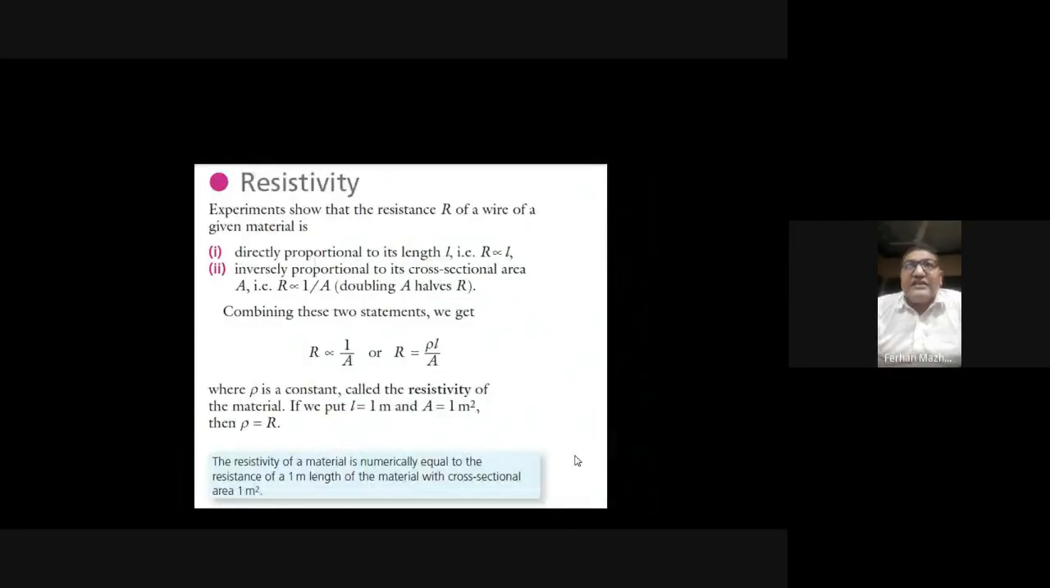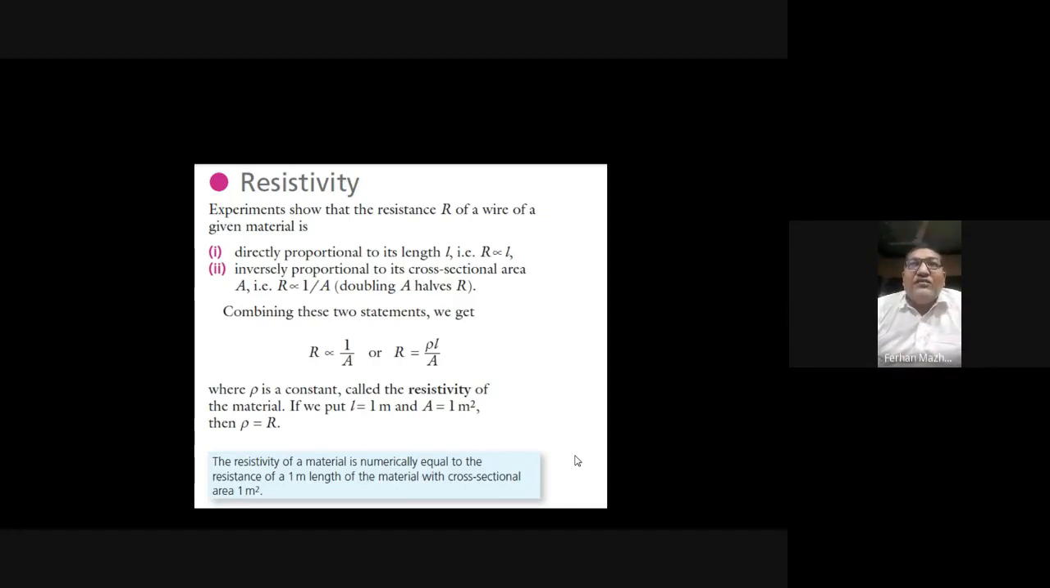Another experiment shows that the resistance R of a wire of a given material is directly proportional to its length. So R is proportional to L, and inversely proportional to its cross-sectional area, R is proportional to 1 by A. Doubling A halves R. Combining these two statements, we get R proportional to L by A, or R equals rho L by A. It's the same thing which I just taught you, where rho is a constant called the resistivity of the material.